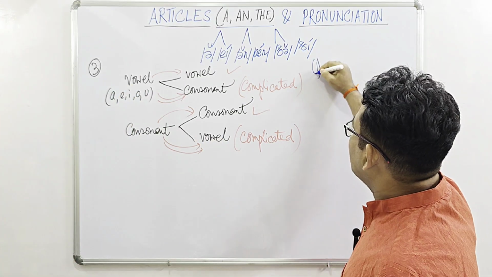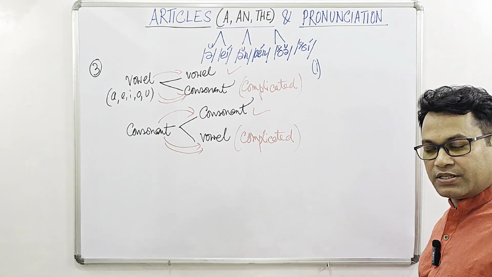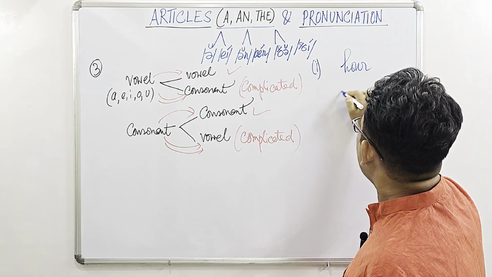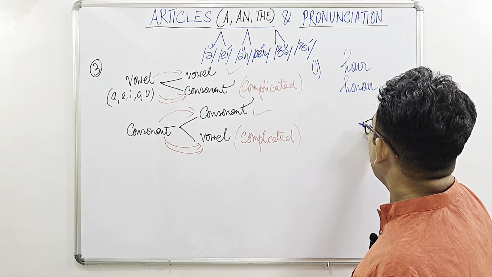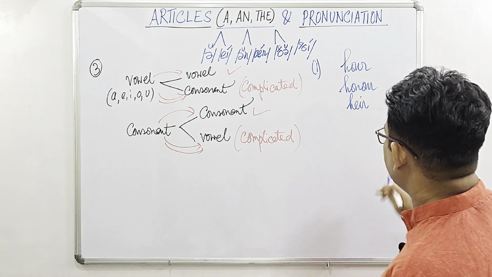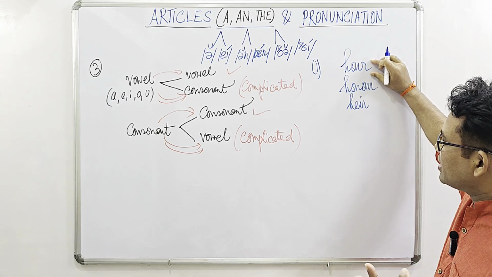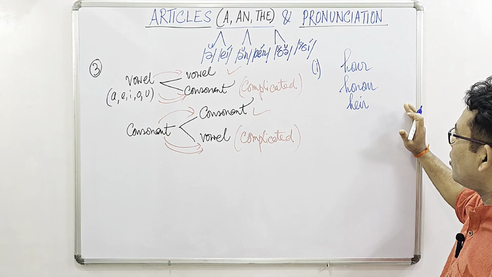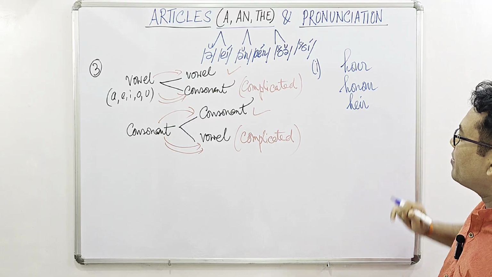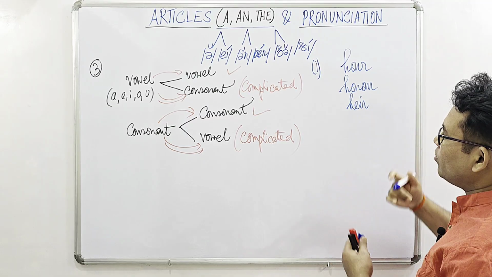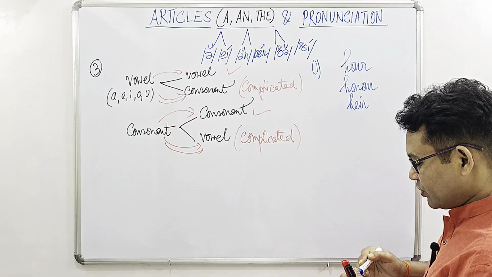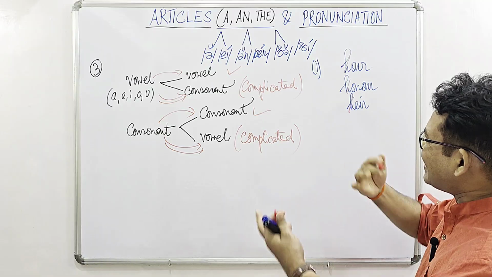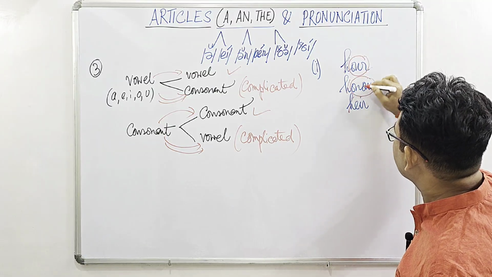Situation number 1, easy to understand. If we get words beginning with H, which is a consonant, like hour, honor, heir. So this is in British pronunciation, hour, in American hour, British honor, American honor. So you see, in all these cases, the first consonant sound H remains silent or dropped. That means, in essence, the word is this.